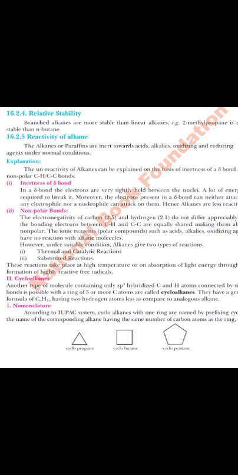The carbon lies in the middle, and it is trying its best to apply equal forces on all the hydrogen atoms to attract the electrons from the hydrogens. Now they are equally shared between them, making them almost non-polar. The ionic reagents, which are polar compounds such as acids and alkalis, have no reaction with the alkane molecule. Why? Because their electron density is equally distributed.